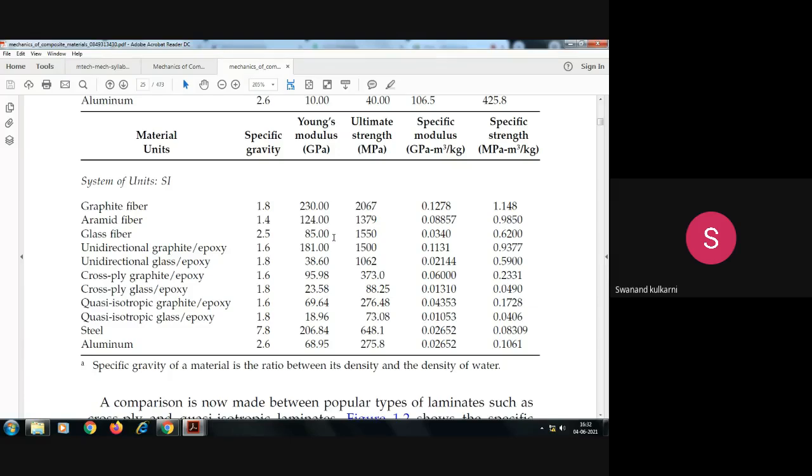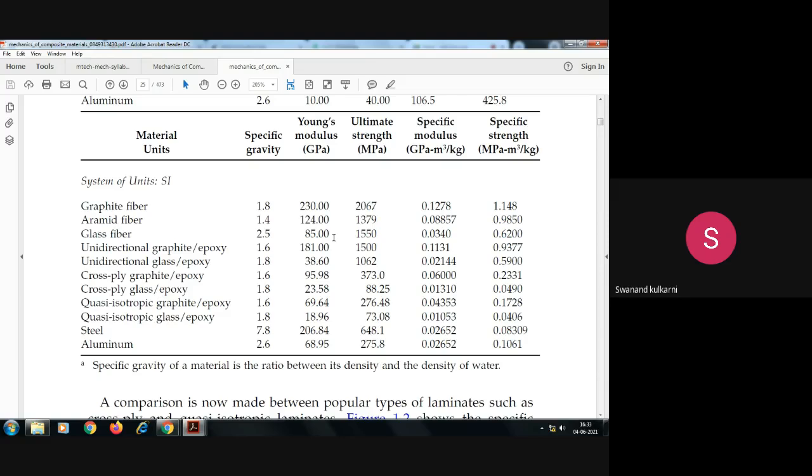So that is so large, is it okay? So 4 times, 5 times steel. Besides this, if we come to the actual property of the material, then we will come to know that as far as Young's modulus is concerned, for aluminum it is 70, for steel it is 210, for graphite epoxy it is 181, and for glass epoxy it is 38. So the specific value, if we try to identify it, is very less as compared to composite material.